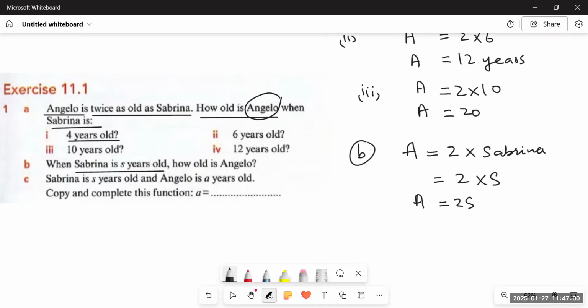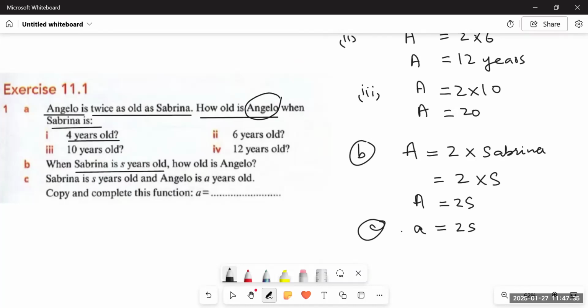You see, when Sabrina is S years old, how old is Angelo? Now we have to find the age of Angelo in terms of S years of Sabrina. Earlier, they were providing us the age of Sabrina in numbers, and now they are telling us the same thing in a variable. That is the difference. Sabrina is S years old and Angelo is A years old, so A equals 2S.